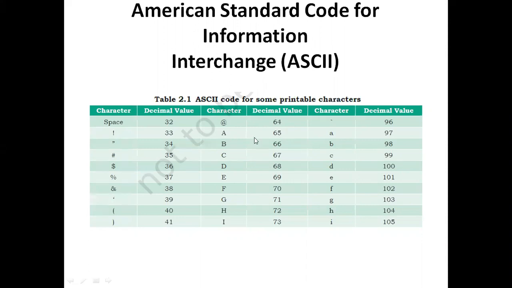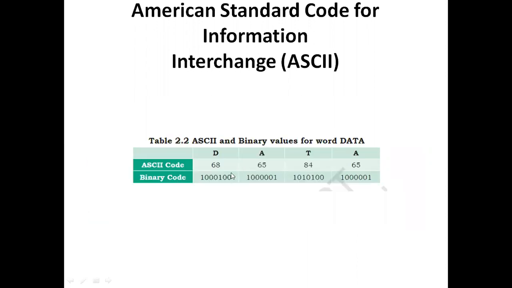Capital A contains the decimal value 65, and small a contains the decimal value 97. And this table represents the ASCII code for some printable characters. Just now, for A, what is the ASCII code? It has 65.